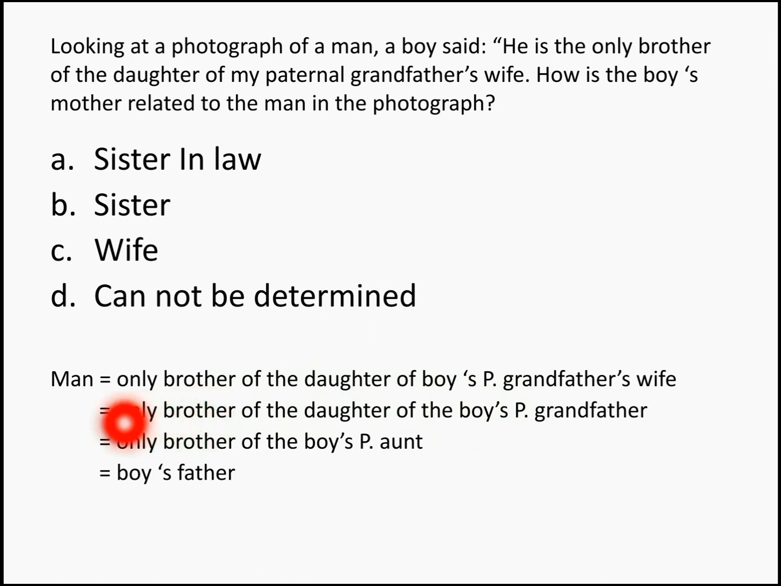If the word only is not mentioned, then this question is an ambiguous question, and so you can go for the option cannot be determined. But since you have the word only brother, boy's father is going to be the only brother of the boy's paternal aunt, right? So the question is, how is the boy's mother related to the man in the photograph? So boy's father's wife is going to be boy's mother, right? So the answer for this question becomes wife.